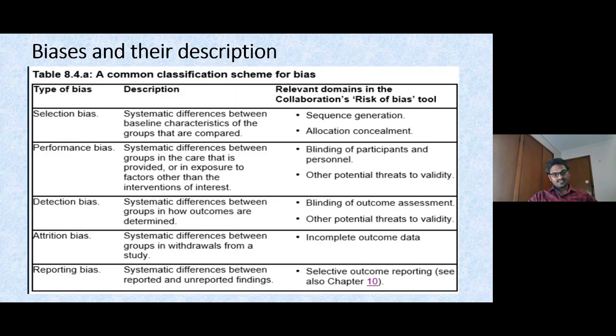Next, attrition bias. If in two groups, in one group 10 patients are withdrawn, and in another group only one patient is withdrawn, this will severely affect the results that we are going to obtain from this trial data. Next, reporting bias: systematic differences between reported and unreported findings. As we discussed, there could definitely be an impact of unreported data.